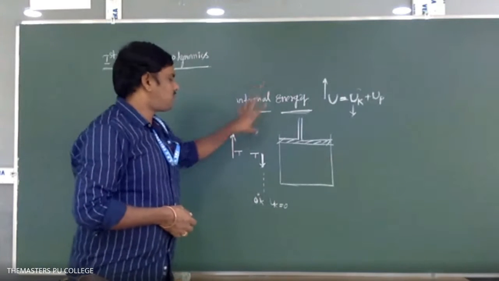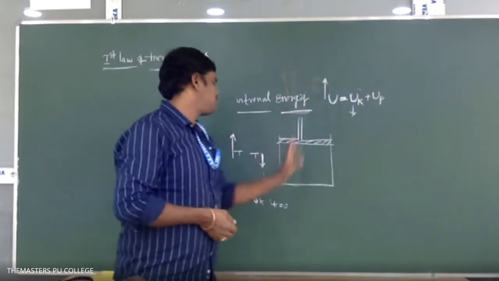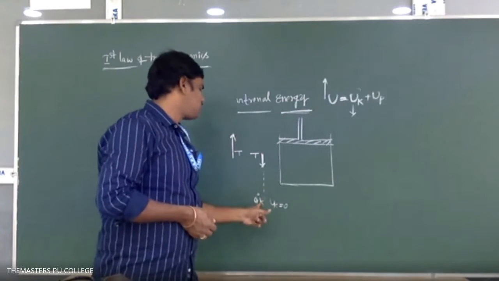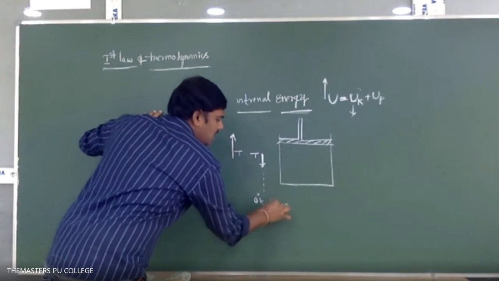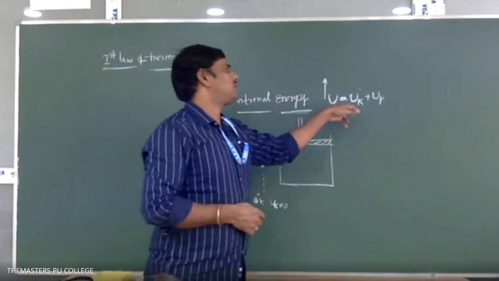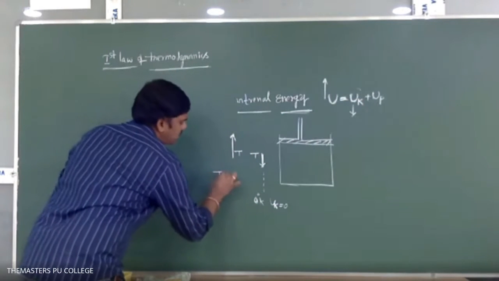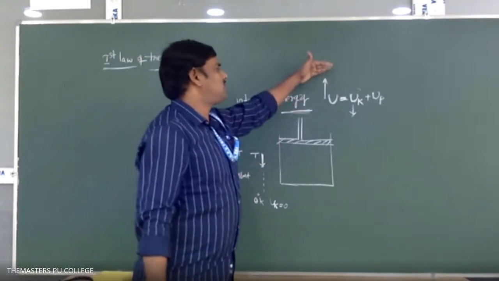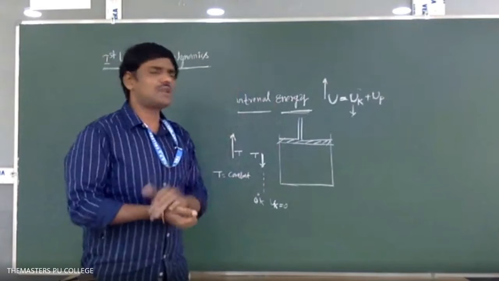So internal energy is a function of temperature. As the temperature increases, the internal energy will increase. As the temperature decreases, internal energy will decrease. At 0 Kelvin, the molecular motion ceases. That's why internal kinetic energy will be 0, and the internal energy is only equal to the internal potential energy of the system. When the temperature is constant, that is T equals constant, internal energy will neither rise nor fall. It will also be constant. So this is the concept of internal energy.